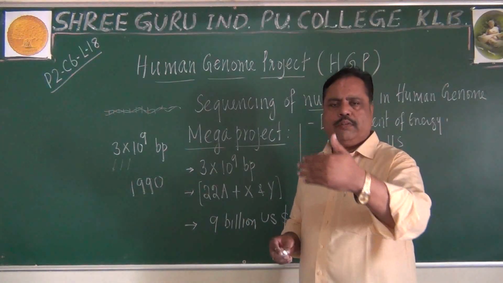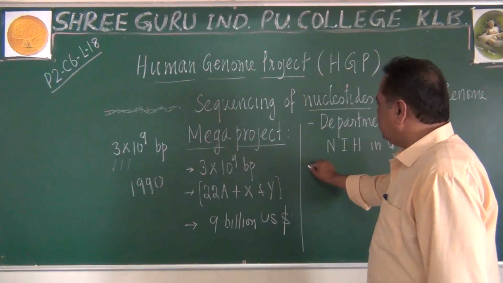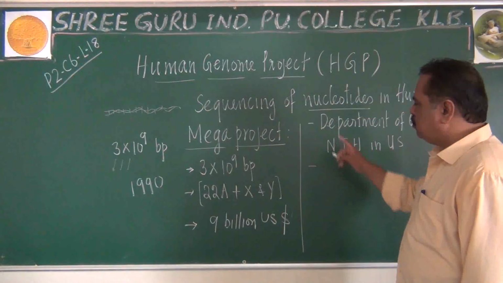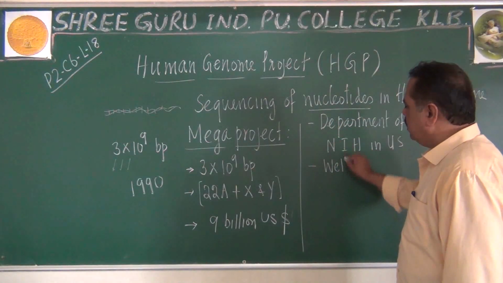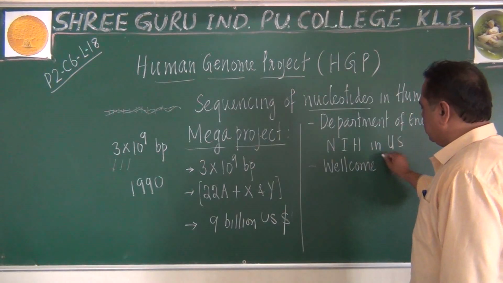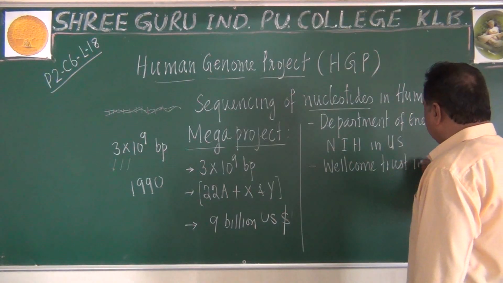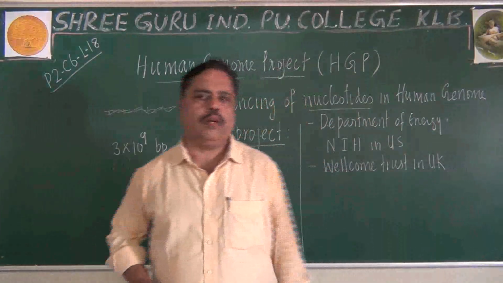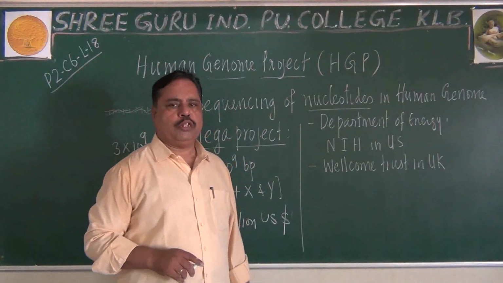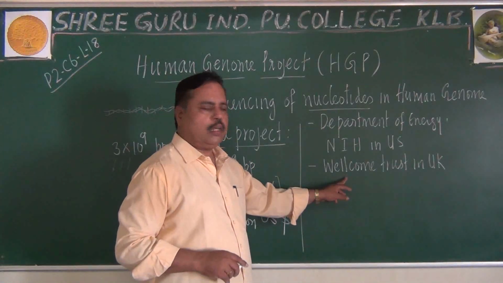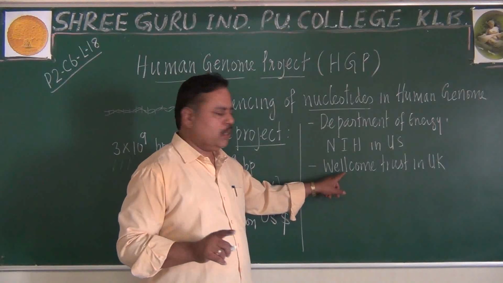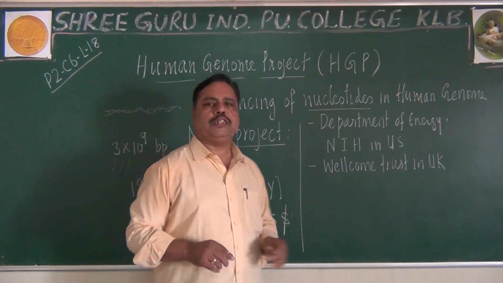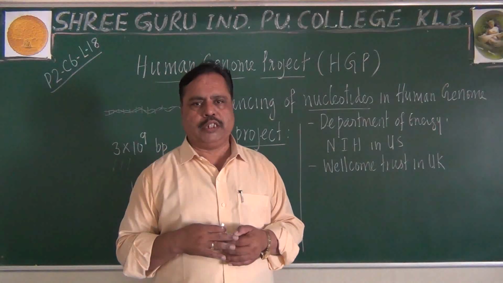Later, of course, when it was initiated, another country joined this mega project. There was a trust called the Wellcome Trust in the UK. This trust also started to fund the Human Genome Project. What is it called? The Wellcome Trust. I did not make any spelling mistake; it is WELL only, not a single L. The Wellcome Trust in the UK also started funding this project.